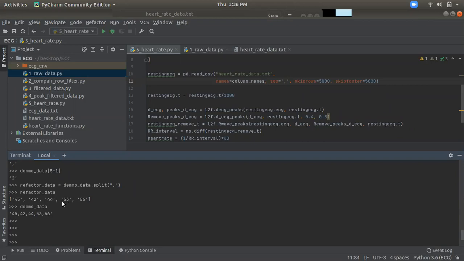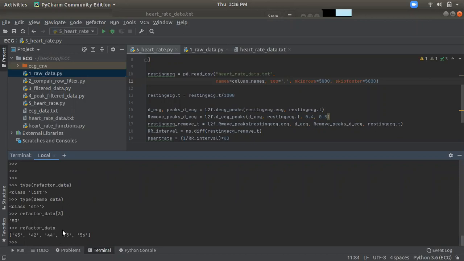So if you want 53, we take refactor data and make it 3. We get 53 because in refactor data, 0, 1, 2, 3 is the third position.